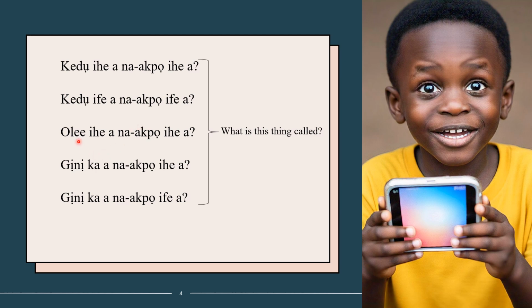Now, look at these five sentences. They all mean one thing. What is this called? What is this thing called? So, kedu ihe a na-akpọ ihe a? Kedu ife a na-akpọ ife a?